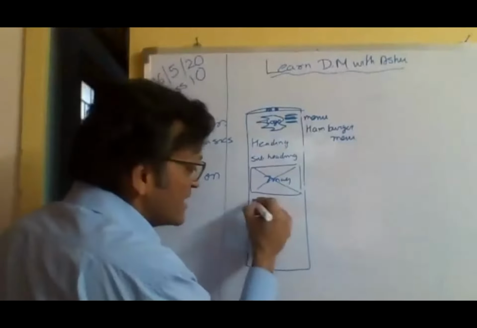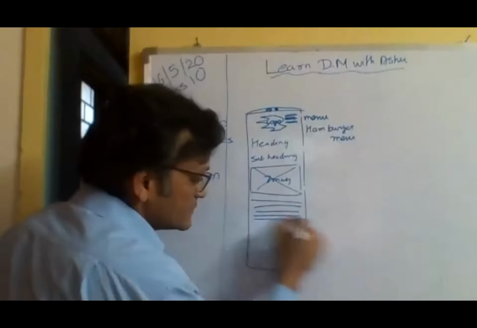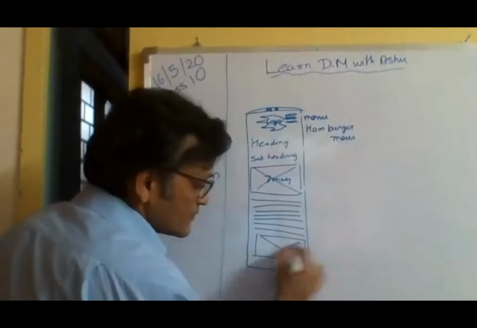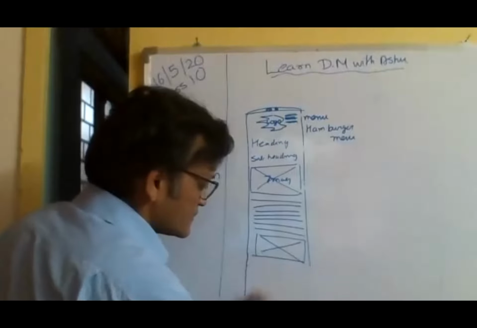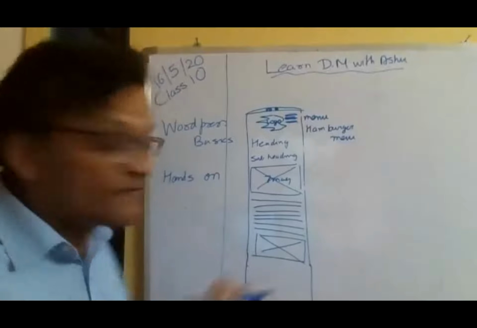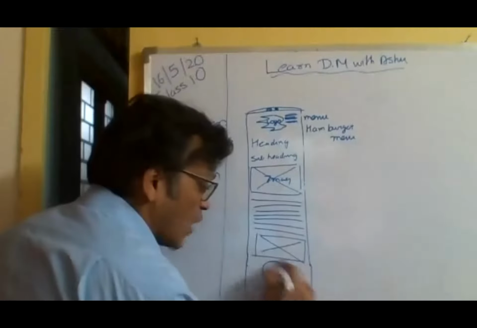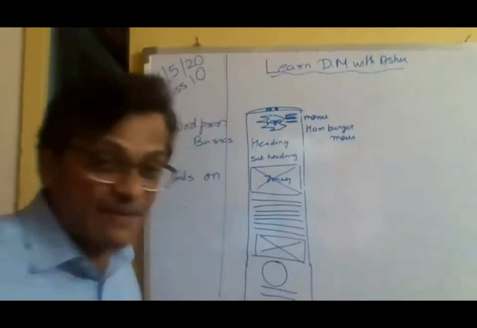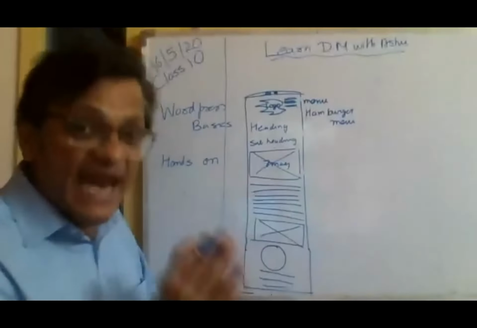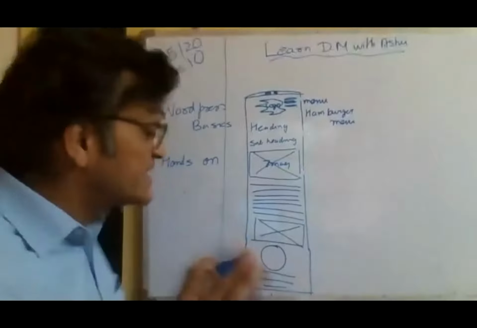Then after this, we will have a lot of text. Perhaps another image. And that's about it, right? I mean, can we think of some more components? There could be round images with text under them, hundreds of different ways. There could be carousels, etc. But in the end, the basics remain the same.